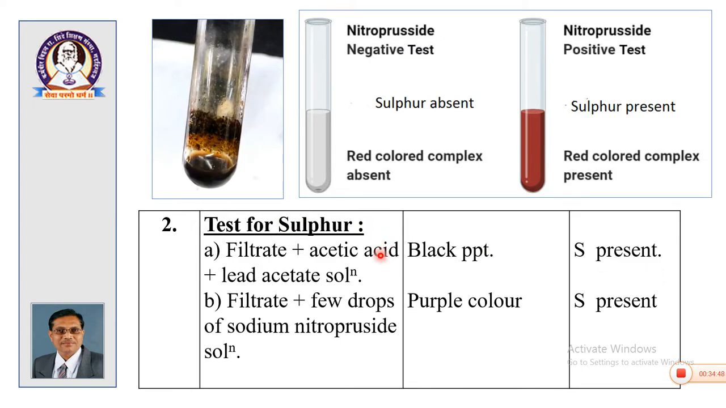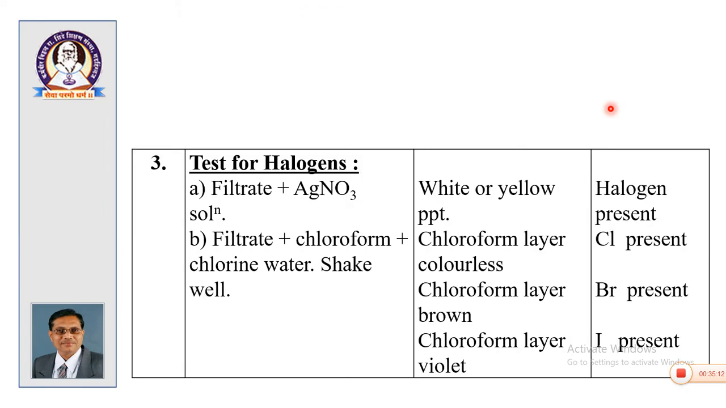Then for sulfur, we take filtrate plus acetic acid plus lead acetate, and we get a black precipitate for sulfur. If there is no black precipitate, sulfur is absent. Then there is one more test for sulfur: filtrate plus a few drops of sodium nitroprusside gives a purple color. If a purple color is obtained, sulfur is present; if no purple color, sulfur is absent. So, these are the tests which indicate the presence of sulfur.